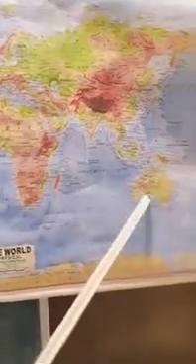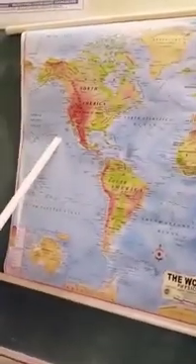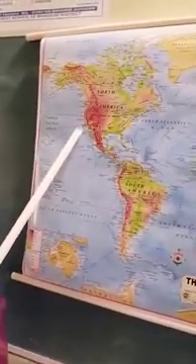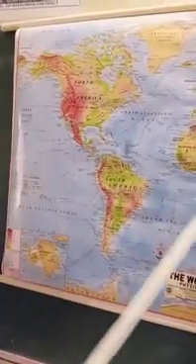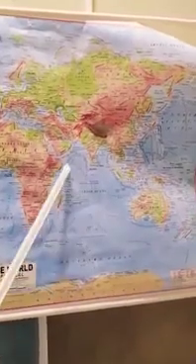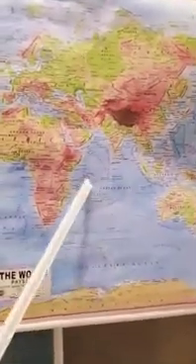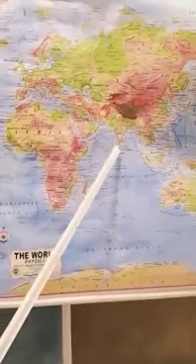So dear students, next we know Asia is the largest continent and Australia is the smallest continent. And among oceans, Pacific Ocean is the largest and deepest ocean. This is the Indian Ocean. Due to our country India, this ocean's name is Indian Ocean because it is most wide in our India.